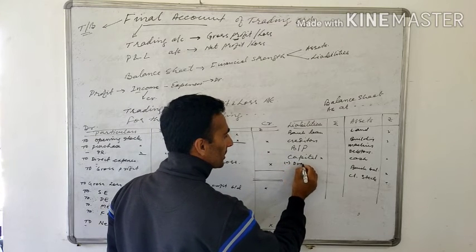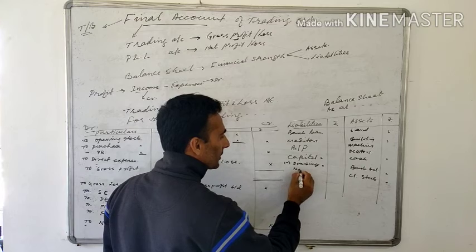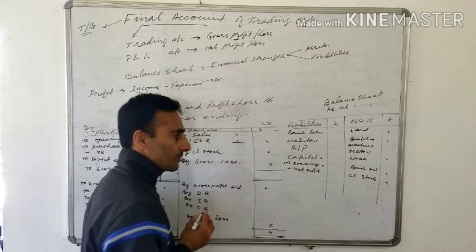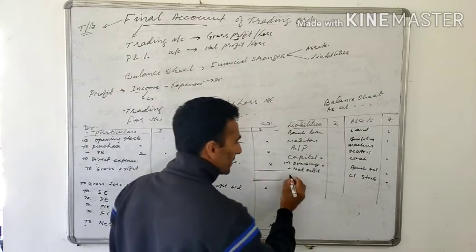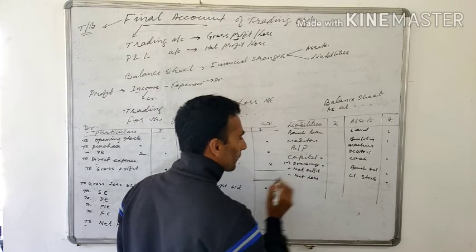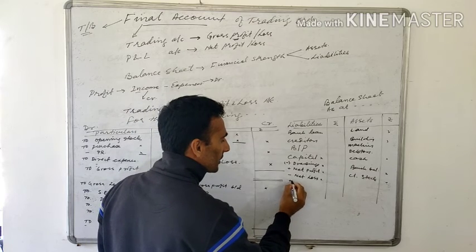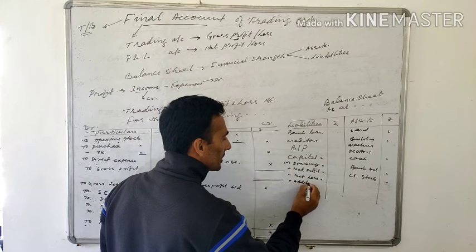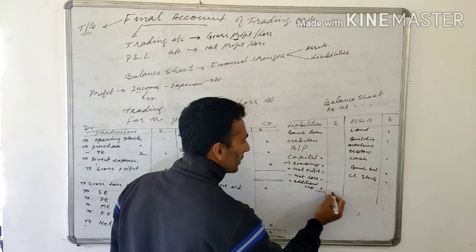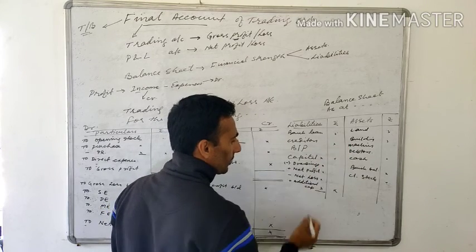So drawings will be subtracted. If there is a net profit, this net profit will be given to the proprietor, so that will be added. If there is a net loss, that net loss will be deducted from the capital, and if there is additional capital, we will add this additional capital, and the net amount will be taken to this side, the final amount.